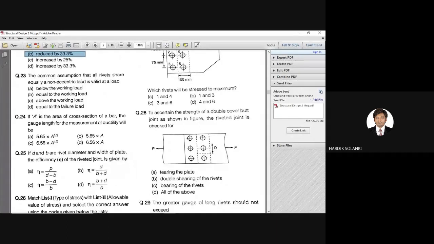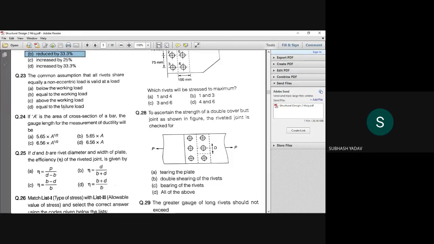The common assumption that all rivets share equally a non-eccentric load is valid at a load: A, below the working load, B, equal to the working load, C, above the working load, D, equal to the failure load. Come on, guess, because I know you don't know the answer.